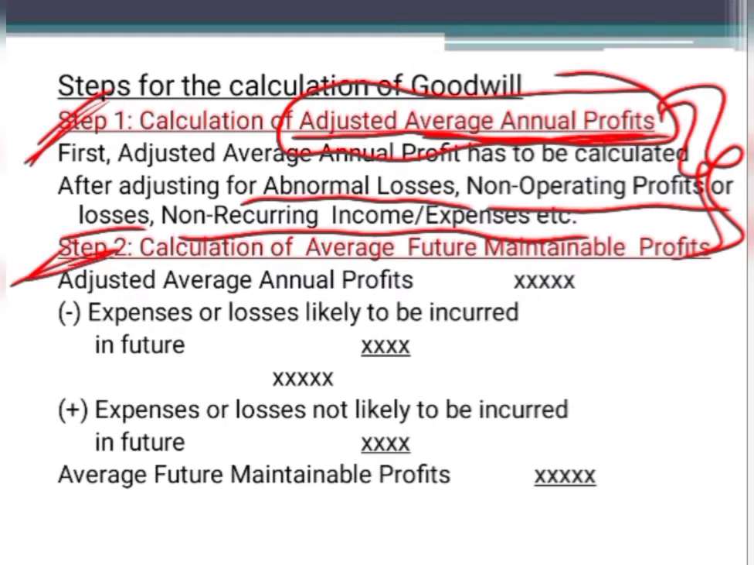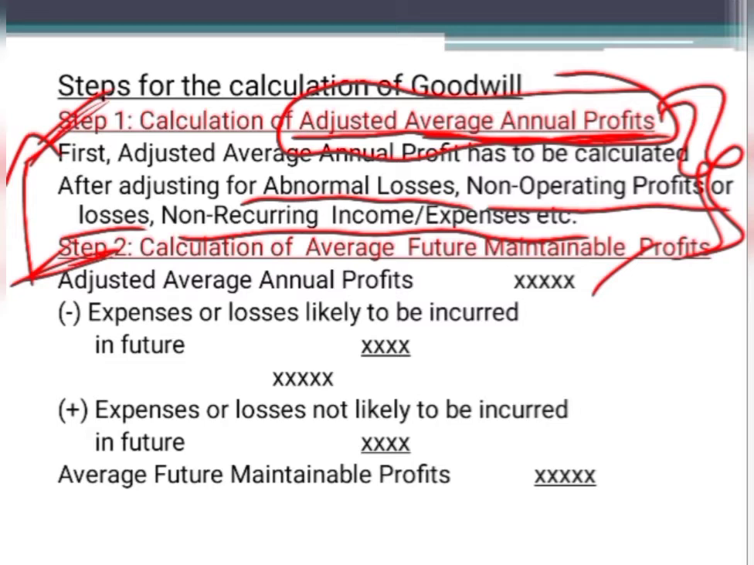Okay, let's see what the adjustments are, how to calculate the average future maintainable profit. First you have to write adjusted average annual profit as we calculate in the first step. After that, you have to deduct the expenses or losses that are likely to be incurred in the future. You want to calculate here what is the average future maintainable profit, what is the normal average profit expected to be earned in the future. But if there are any expenses which you are going to incur in the future, that should be deducted from the adjusted average annual profit.